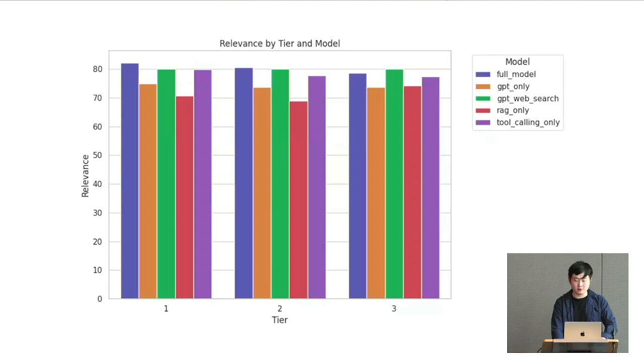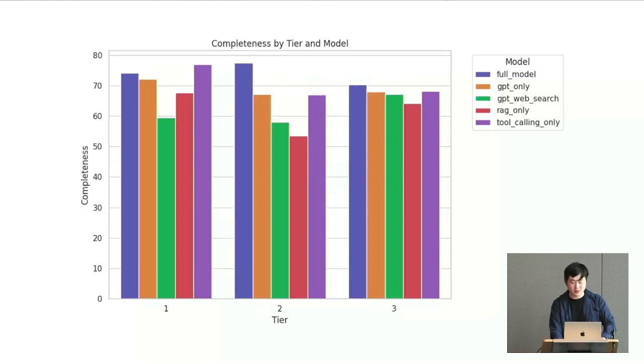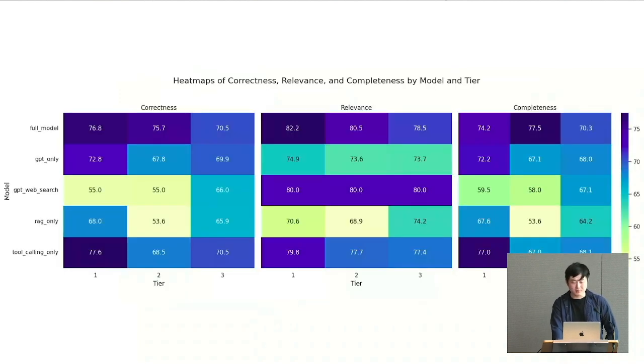So this means we need to focus on improving the ability of ChatR on highly complex questions. And also relevance: even though some light models do great, the full models also stand out. And completeness across different types of models: all full models do great on tier 2 questions, but not very great at tier 3, so we also need to do some improvement on this. And there's a heat map of the correctness, relevance, and completeness by model and tier, which you can see here.